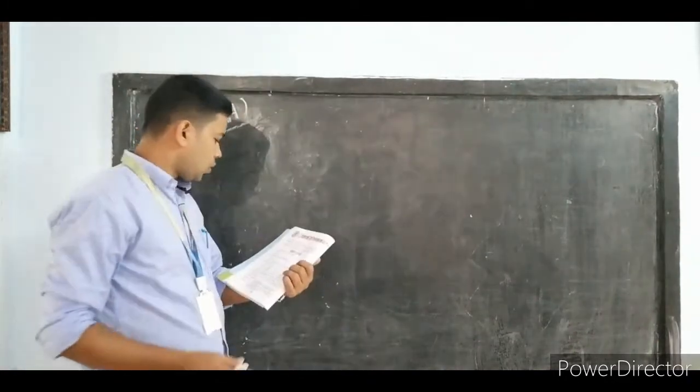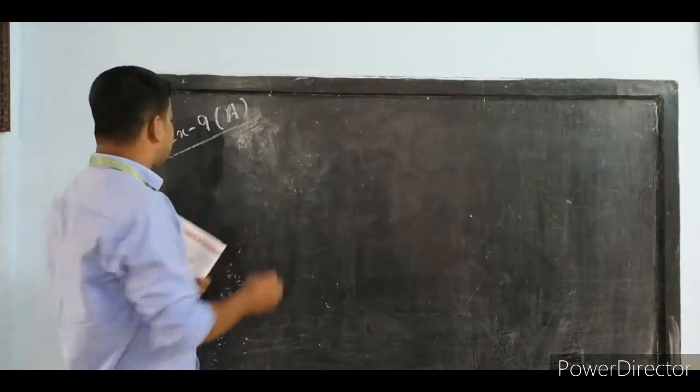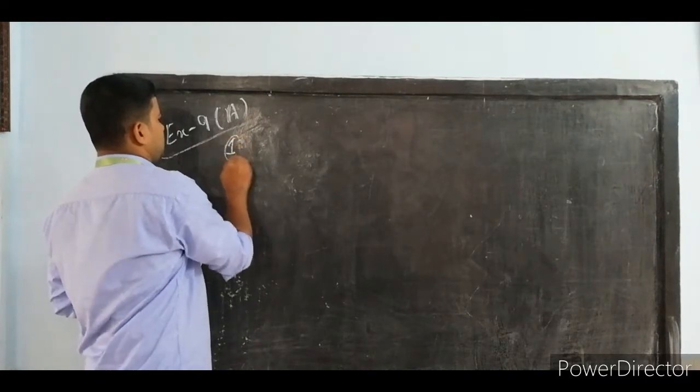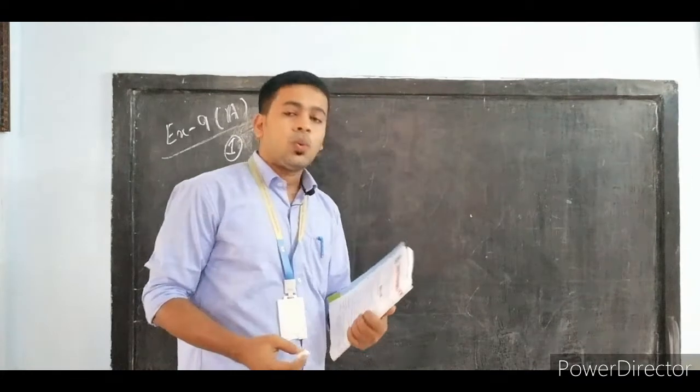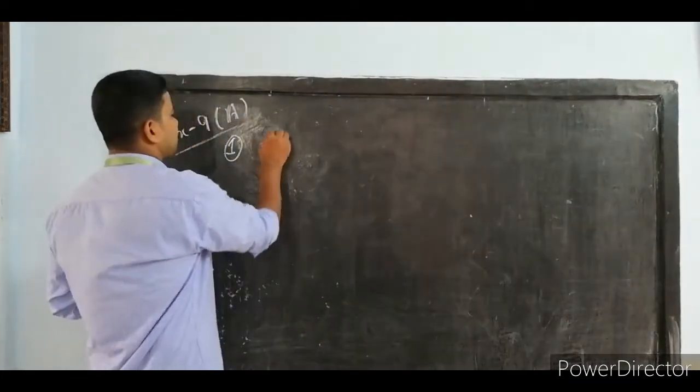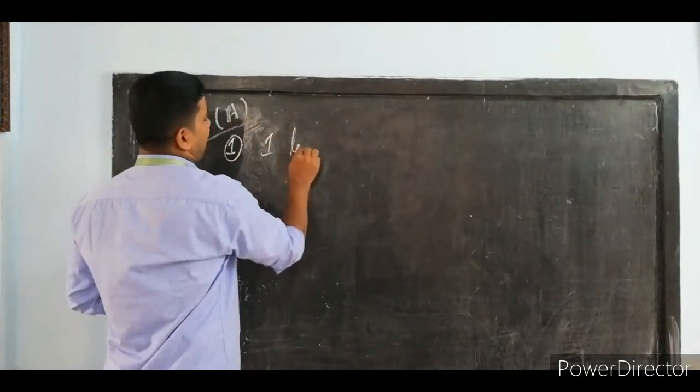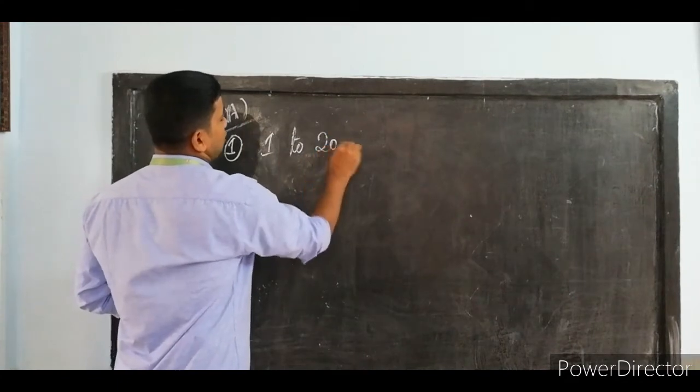So in exercise 9a, the first question: write down all even numbers between 1 to 20. The question is, we should write all the even numbers between 1 to 20.